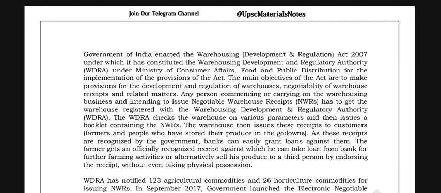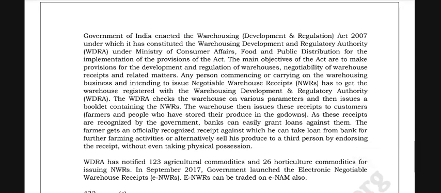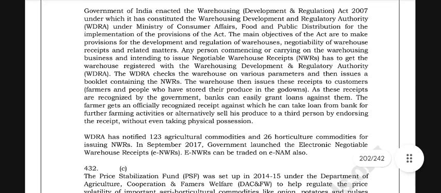Any person commencing or carrying on the warehousing business and intending to issue negotiable warehouse receipts (NWRs) has to get the warehouse registered with the Warehousing Development and Regulatory Authority (WDRA). The WDRA checks the warehouse on various parameters and then issues a booklet containing the NWRs. The warehouse then issues these receipts to customers, farmers, and people who have stored their produce in the godowns. As these receipts are recognized by the government, banks can easily grant loans against them.